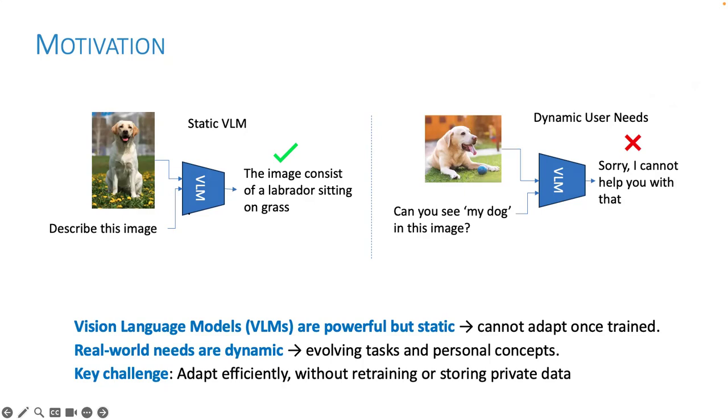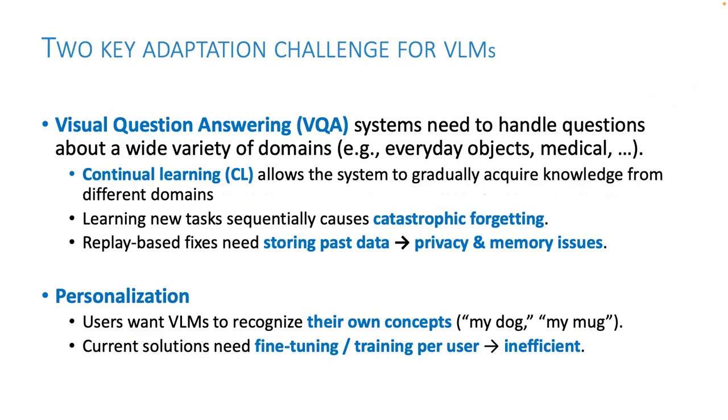The issue is that while VLMs are powerful, they are static once trained, whereas real world needs are dynamic. That is, the tasks or even the visual concepts are always evolving. So the key challenge is how can we adapt these models efficiently without retraining or storing sensitive user data? This brings us to the two key adaptation challenges for VLMs that I have focused on in my work.